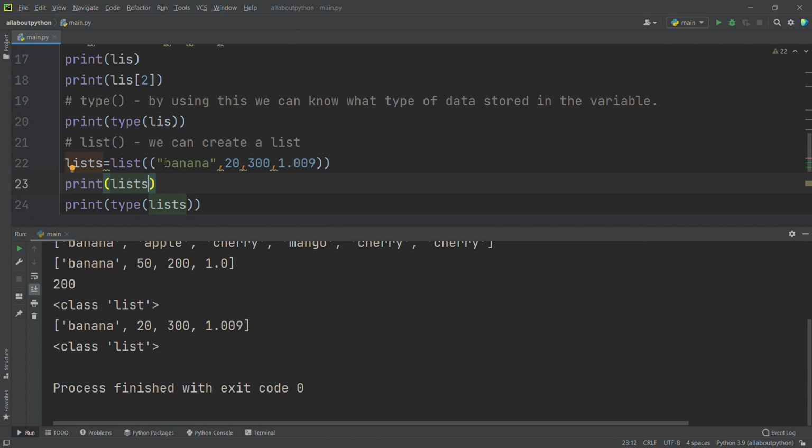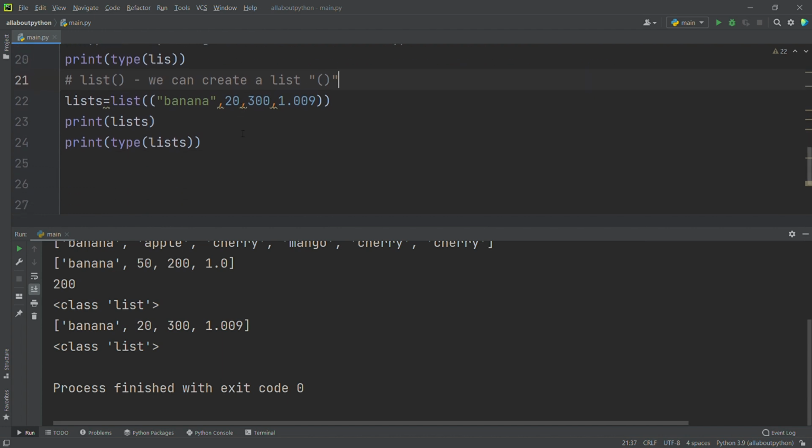Here you have to remember one thing: when we are creating a list without the constructor, we are going to give square brackets. But when we are working with the constructor, we are going to give round brackets here. Please remember that thing. That's the main difference between creating a list in the normal way and by using the constructor.